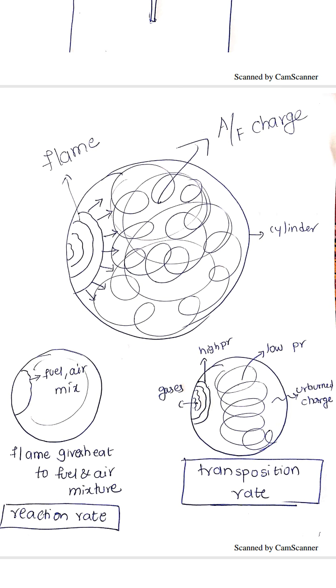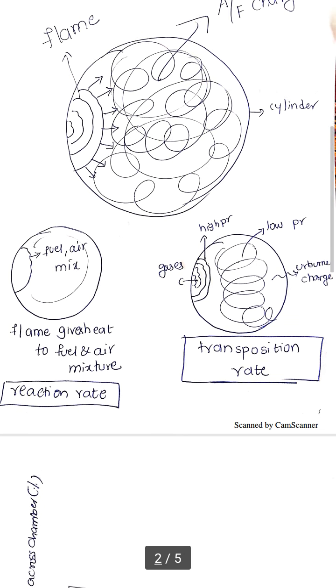That is mentioned in the second diagram. See, the gases have one pressure. Because of burning, high pressure takes place. On the other side I have low pressure unburnt charge. From high pressure to low pressure, gases will try to move. Automatically the flame will move towards the low pressure side, the unburnt charge side. This is reaction rate and transposition rate. Based on these two factors, the flame is going to spread inside the cylinder.